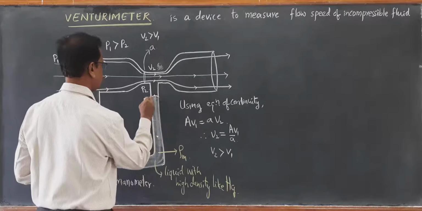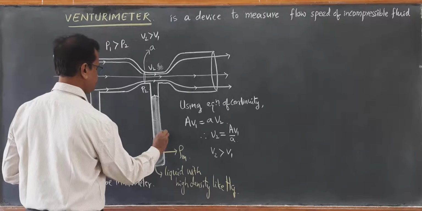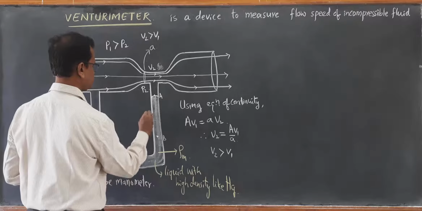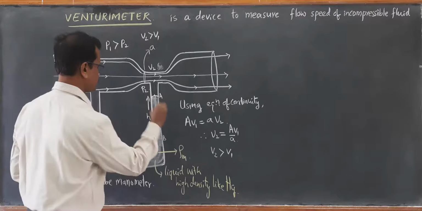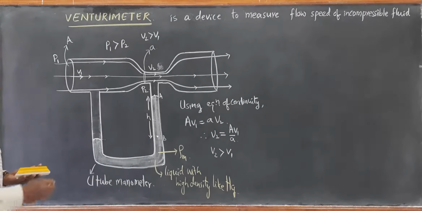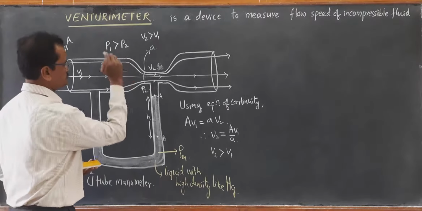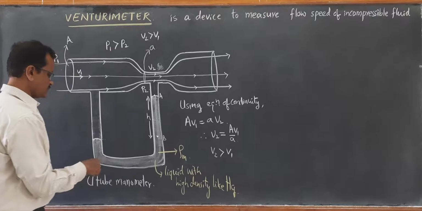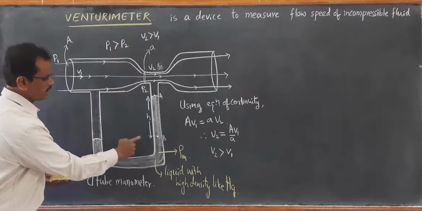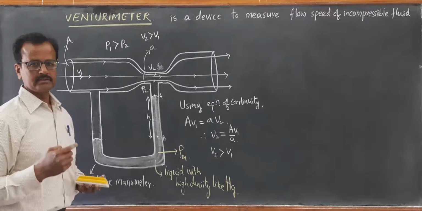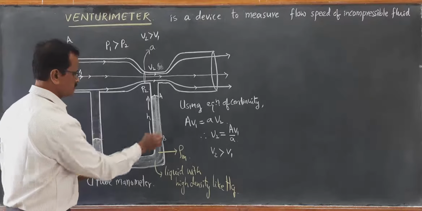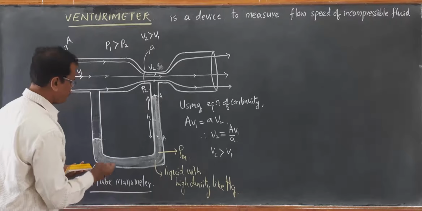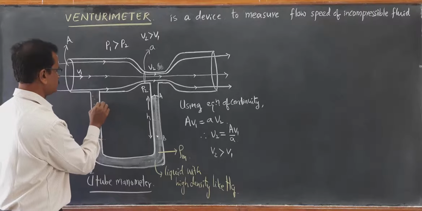Suppose this is A, this is B. Let us take this height AB as equal to H. This difference in pressure P1 minus P2 is measured as H rho m g, that is gauge pressure, if you remember. That is the advantage of this U-tube manometer.